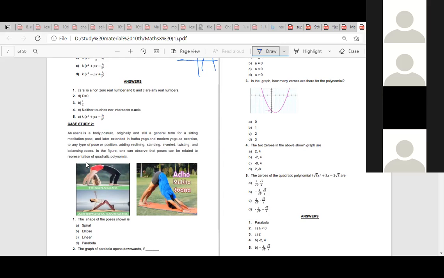Excuse me, ma'am. Yes. Ma'am, I didn't understand how A is greater than 0. I have given you an example that I explained at the beginning of the chapter when I was explaining the graphs. Check at the place where you have drawn the graph. Okay, ma'am.